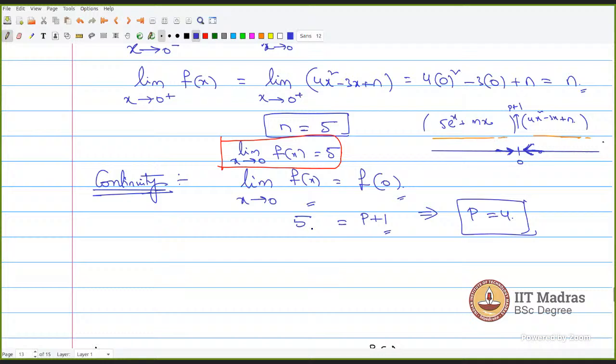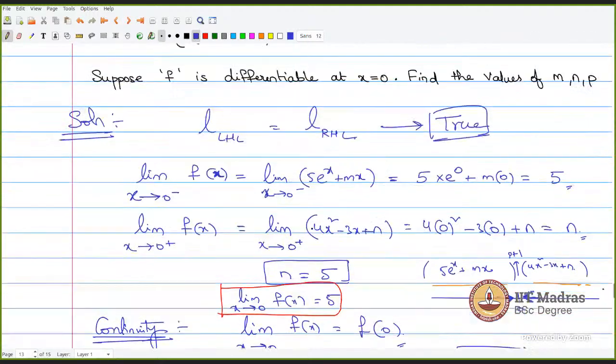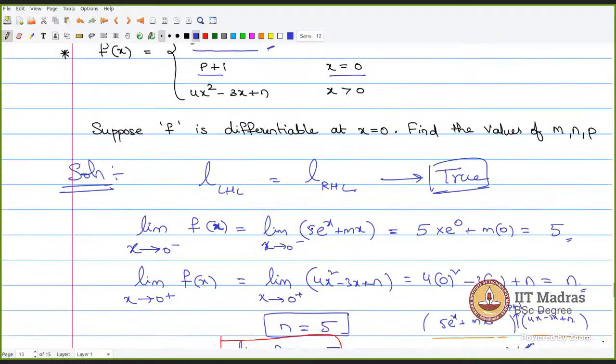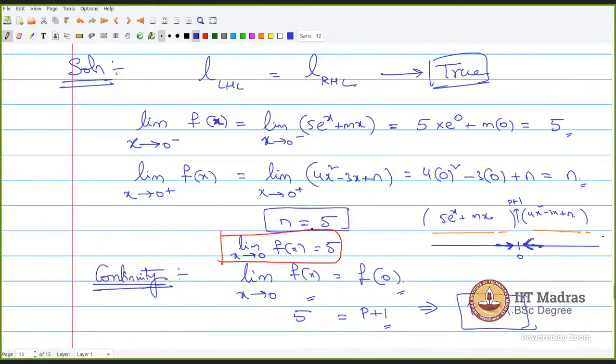Sir, here I have a doubt. Actually, when I solved, I put 5e to the power x plus mx is equal to p plus 1. In the next equation, I took p plus 1 is equal to 4x square minus 3x plus n. I also got the same values: p is equal to 4, n is equal to 5 and m is equal to minus 1. But you told in a different way, 5e to the power x plus mx is equal to 4x square minus 3x plus n. So sir, will it give different values, or did I only accidentally get the correct value?